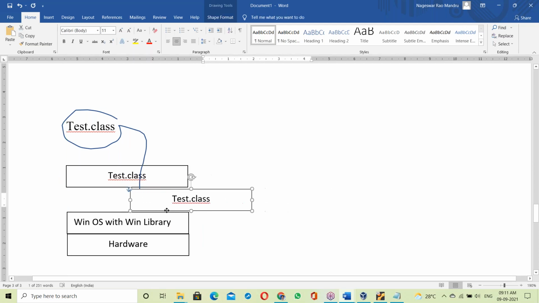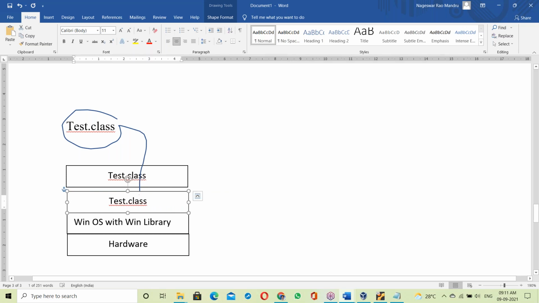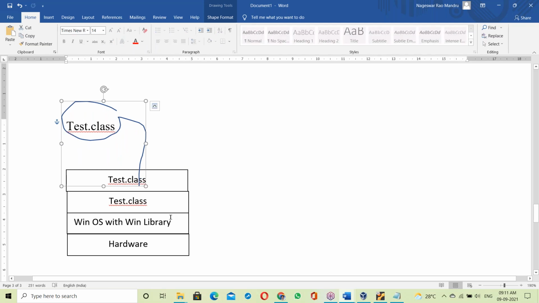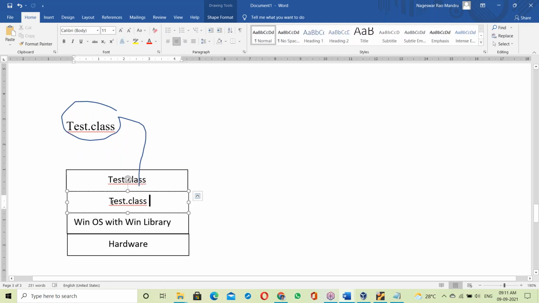For linking between your test.class file and Windows OS, one more layer comes to the picture. What is that layer? Can anyone guess it? That layer is the JVM, the Java Virtual Machine.